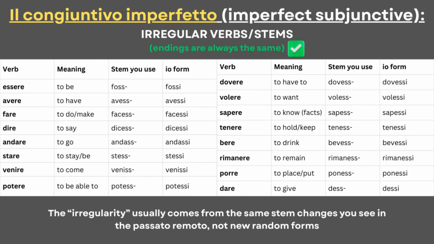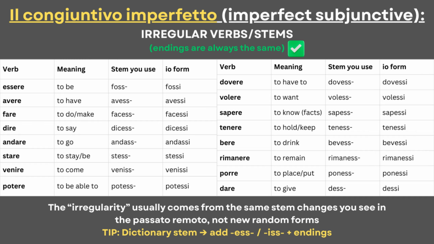A good pattern to consider is to remember the dictionary stems of many irregular verbs, and then add s or is plus the endings. Unlike previous subjunctives, the congiuntivo imperfetto is more predictable, so we only need to memorize the stems of common irregular verbs, like essere, avere, fare, dire, andare, stare, venire, potere, dovere, volere, sapere, tenere, bere, rimanere, porre, dare.